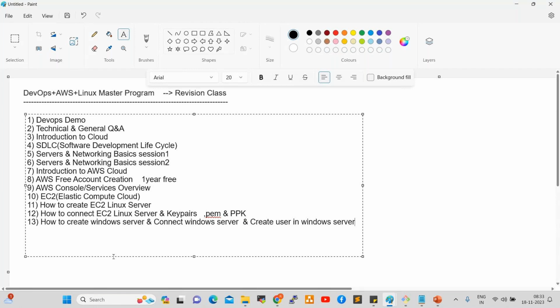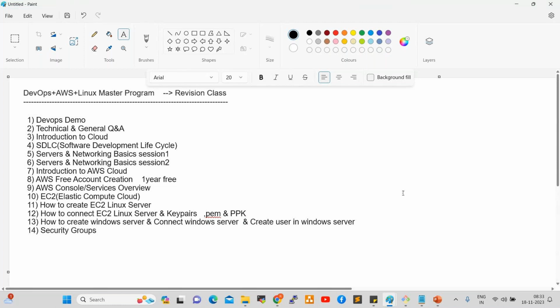After that, in the 14th session, we discussed security groups. What is a security group? How can we create a security group, right? What is all TCP? What is port 22, what is port 3389, the SSH port and the RDP port? How can we create customized security groups? So these we discussed. These are the concepts we covered so far.